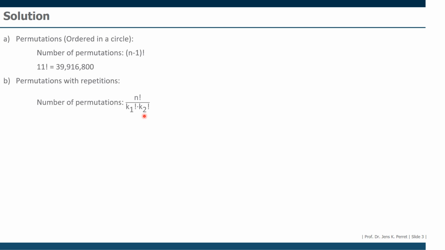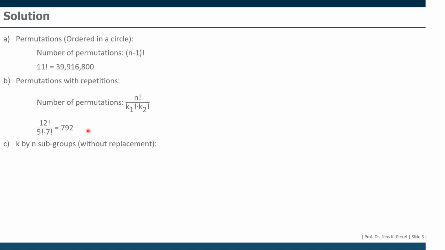If we have something like this, we call this permutation with repetitions. And the formula we're going to use for this is n factorial, so that's the whole 12, divided by k1 factorial, so how many females we have, times k2 factorial, how many males we have. So in our example, 12 factorial divided by 5 factorial and 7 factorial. So in this case, we only have 792 possible permutations or seating orders.